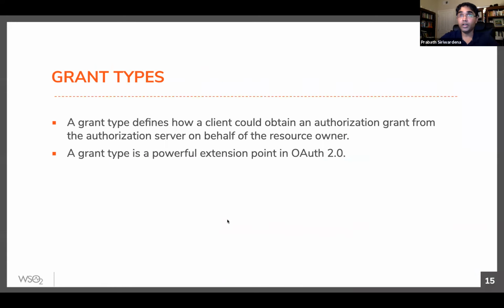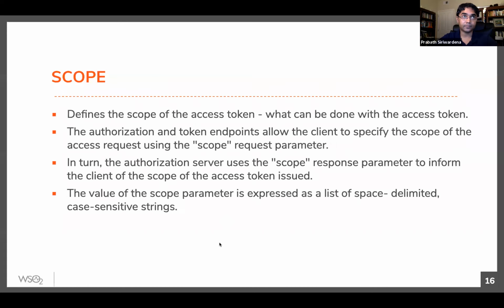Okay, so we talked about grant types as an extension point in OAuth 2.0. You can define your own grant types. At a high level, a grant type defines how to get an access token from an authorization server to access a resource on behalf of a user, right? It basically defines that particular protocol. There are 4 grant types in the OAuth specification, and there are some other custom grant types too. Some grant types are defined outside the OAuth RFC. Then again, you can create your own custom grant types as well.